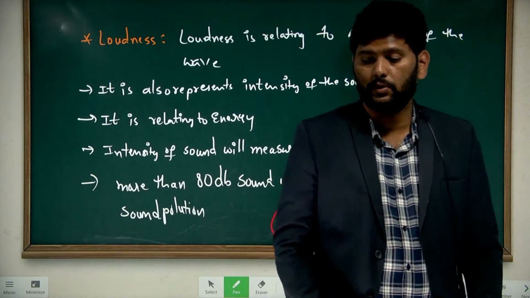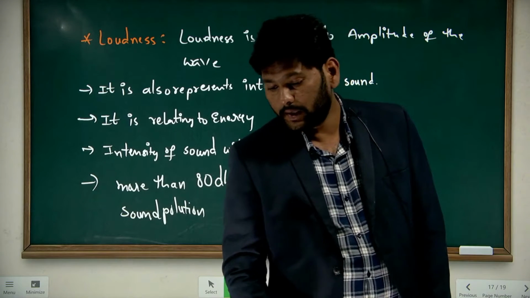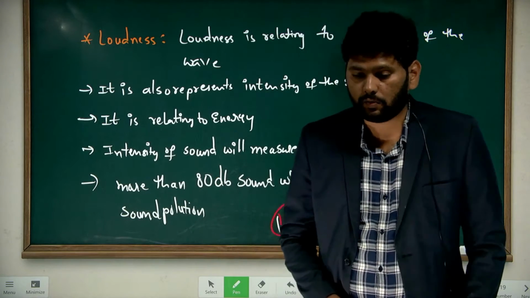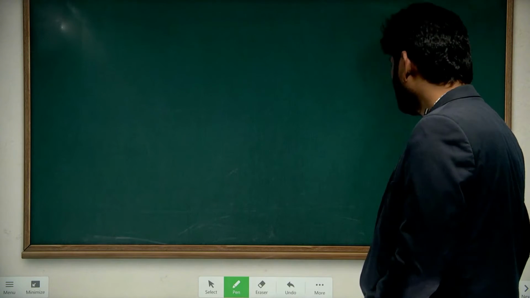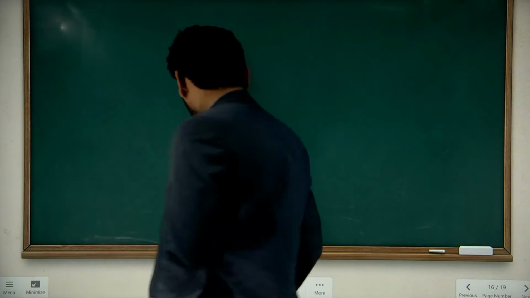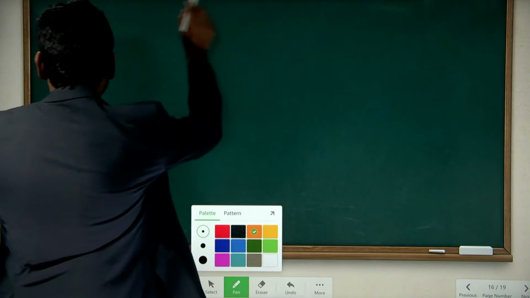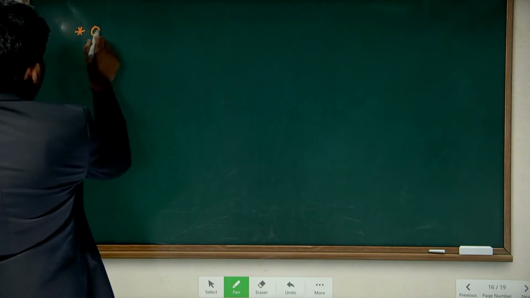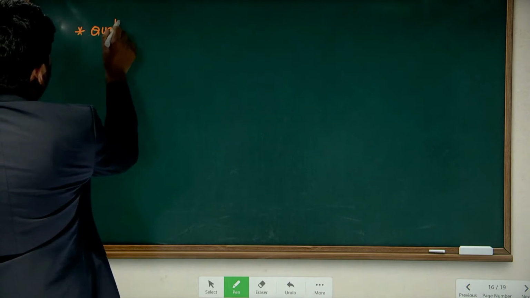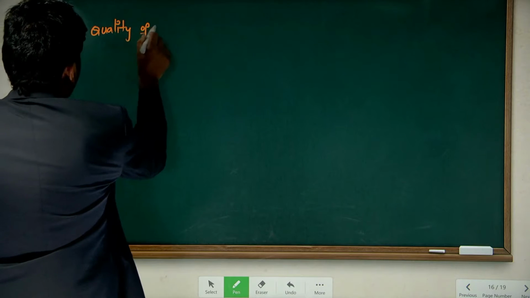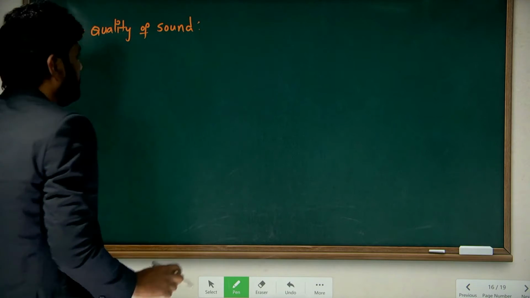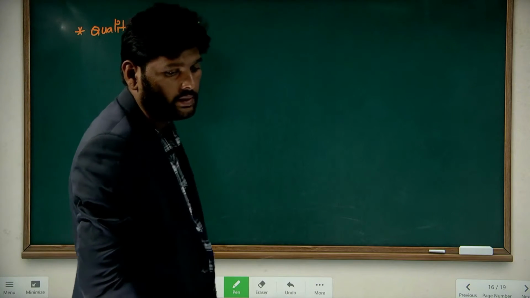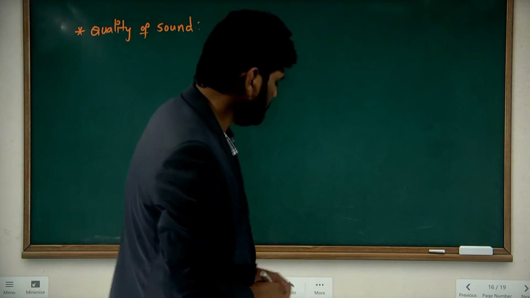Next, one more physical quantity is quality of sound. Next one is what? Quality of sound, very important. What is this quality of sound?